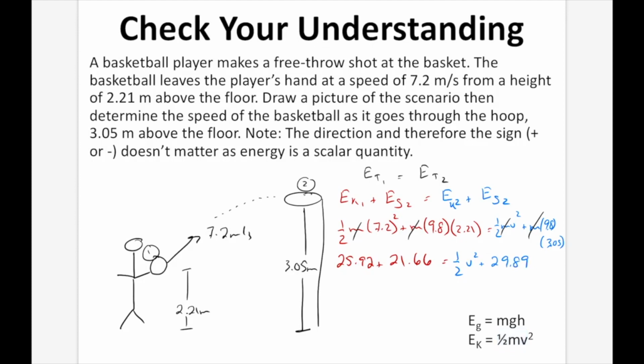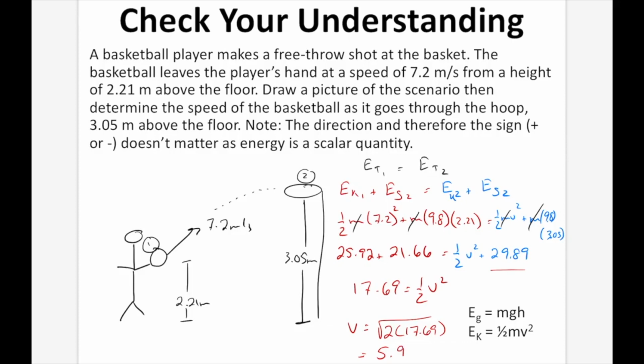So now we're going to collect like terms and simplify. We're going to take the 25.92 plus the 21.66 on the left, and subtract the 29.89 from the right-hand side, because we're going to bring it to the left-hand side. So minus 29.89, and that's going to give us the number 17.69, and that equals 1/2 V squared. V is going to be equal to the square root of 2 times 17.69, and that equals 5.9 meters per second. And now there's no direction again because we're talking about energy.